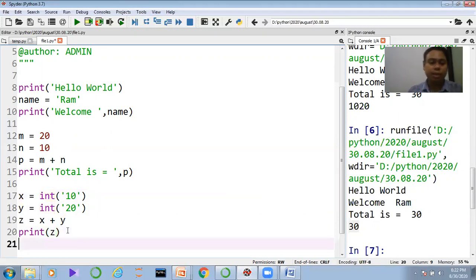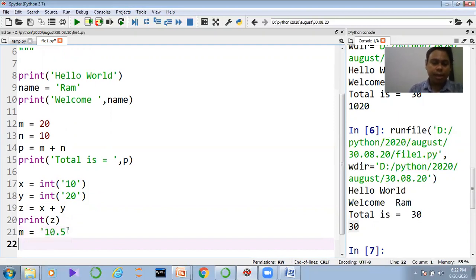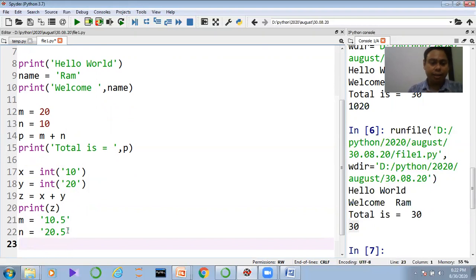Same happens, suppose I have m equal to 10.5, and n equal to 20.5, and all are decimal numbers. I want to add the values. So what should I call? I call the float function: float m, plus float n.